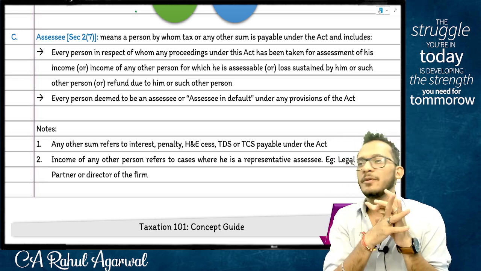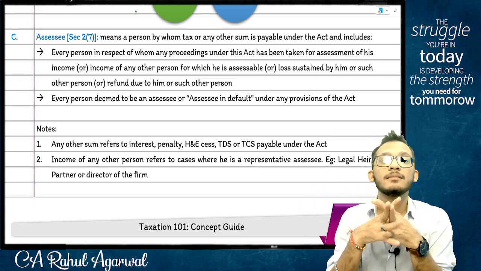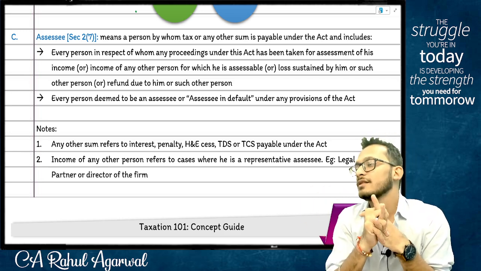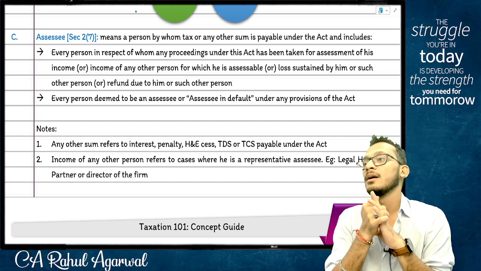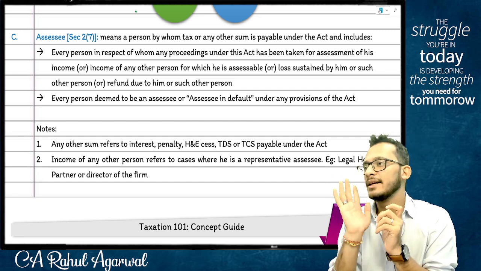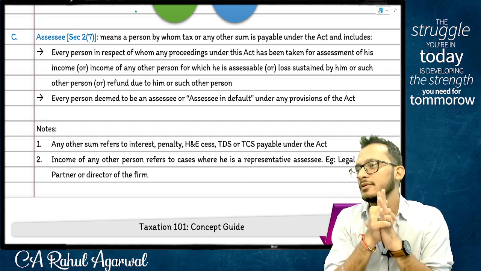People, one example I told you: if the person is leaving India, that becomes an issue, because if he's leaving India, I will not be able to catch him after that. So what will I do? I'll tell him, pay your tax, then leave India. Say next examples. Any other example?